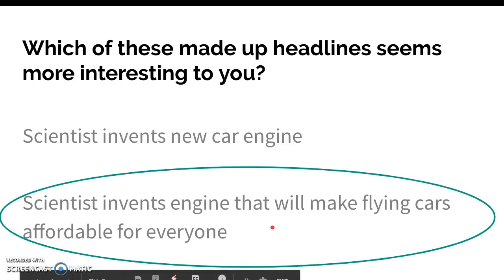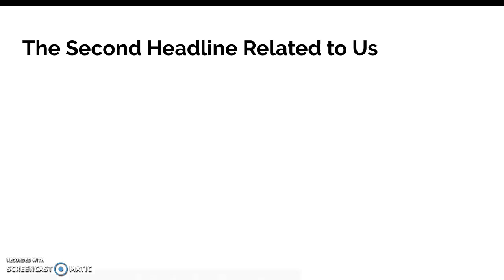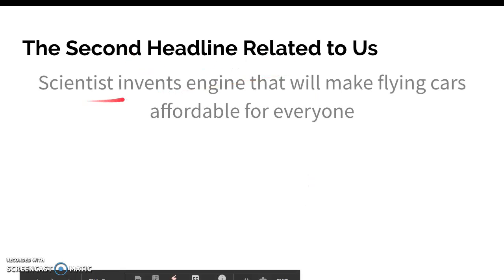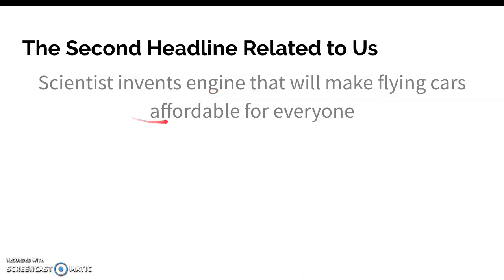Alright, I'm guessing most of you probably put this one, right? Scientist invents engine that will make flying cars affordable for everyone. Let's talk about why that one is more interesting. The fact is that the second headline related to us, right? Hey, I'm everybody. I'm everyone.